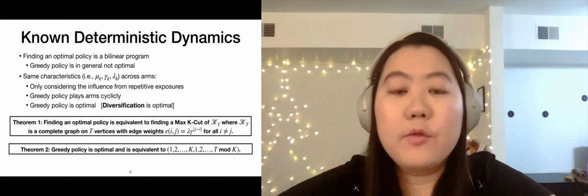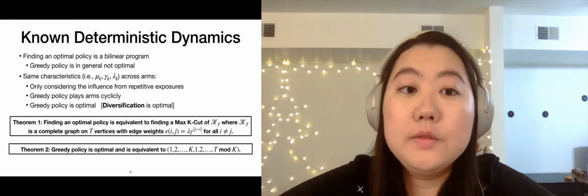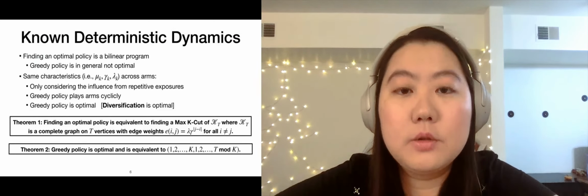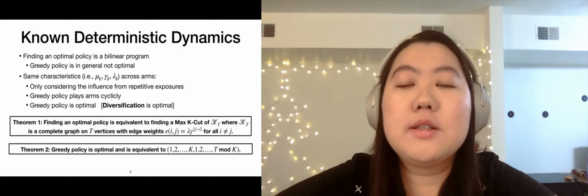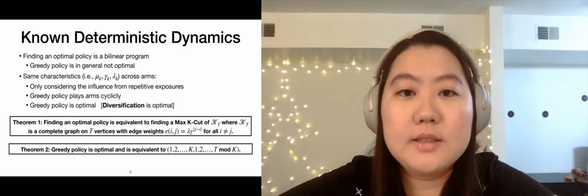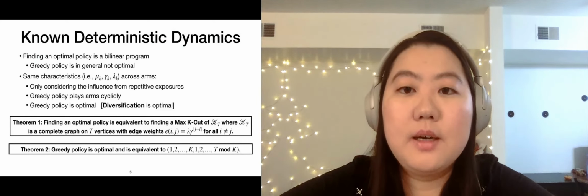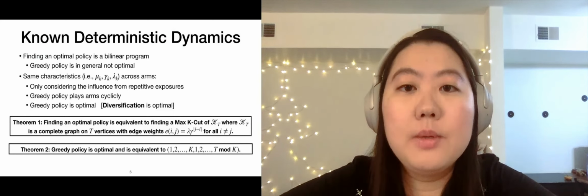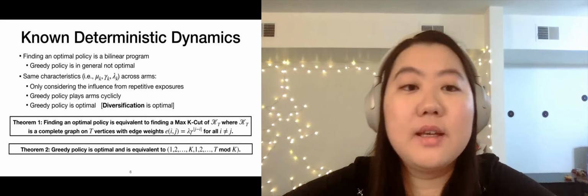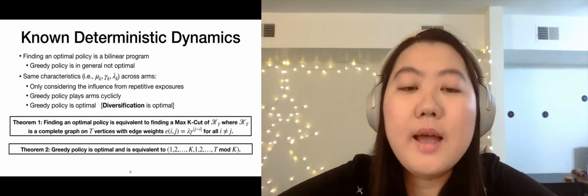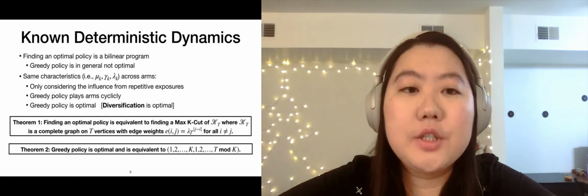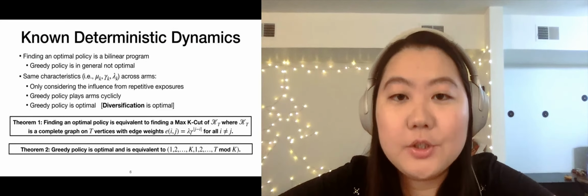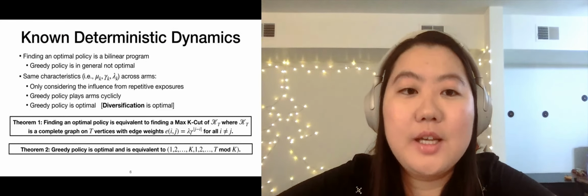In this case, finding an optimal policy is equivalent to finding a max k cut on a complete graph of T vertices with edge weights between vertex i and j being lambda times gamma to the power j minus i. Gamma and lambda are the common parameters across arms in this case. This edge weight actually captures the satiation influence that one can reduce by not showing the same item at time i and j.